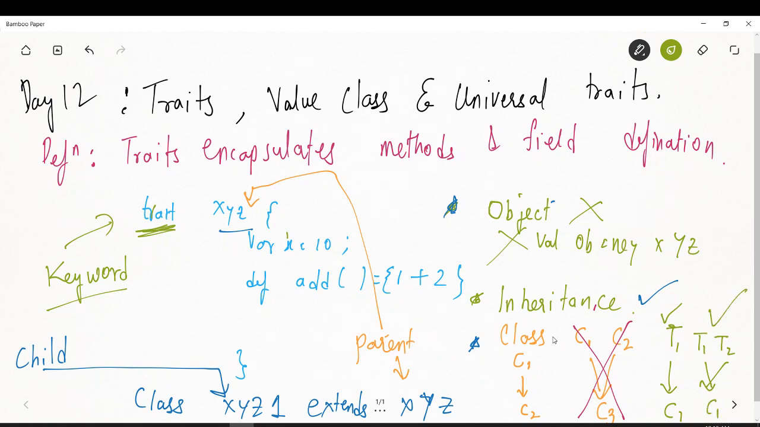So what is the difference with the class? You can only extend a single class. But for trait, the difference is you can extend multiple traits, right? So overall, if you know much of inheritance and all, this is the only difference. That you need to remember going forward.